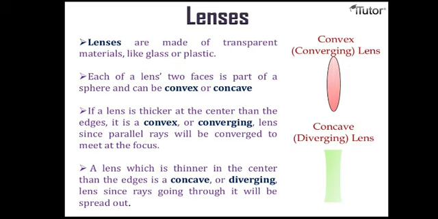Yes. This is just an introduction to lenses. When you learn the light chapter, it should be known to you. Lenses are nothing but those worn by people who wear specs. Those who have power in their eyesight will wear specs. Depending upon the difference in their eyesight's power, they will be given two types of lenses: convex lens and concave lens. The lenses are made up of glass or plastic.